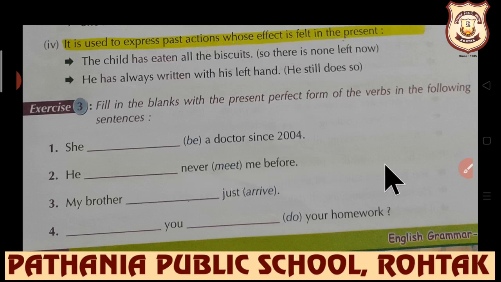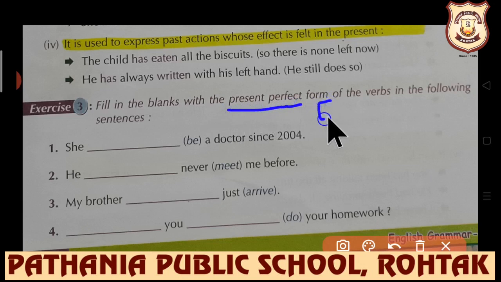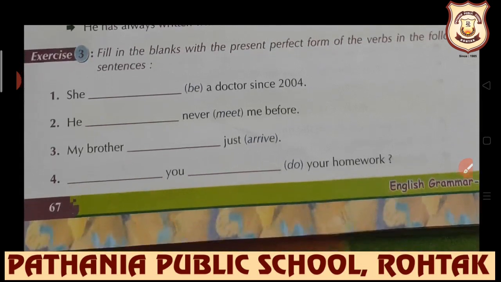Now we have the exercise, students, and I have already told you, once you start filling the exercise, make sure that you underline the tense, and here only you will be writing the rule also. Present perfect means has/have plus third form of the verb, so that as many times as you write the rules and underline the tenses, the same number of times you will be able to recall the rules.